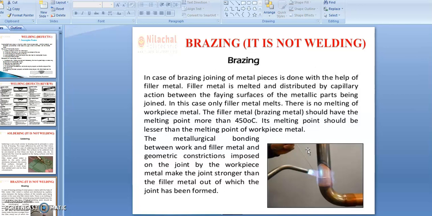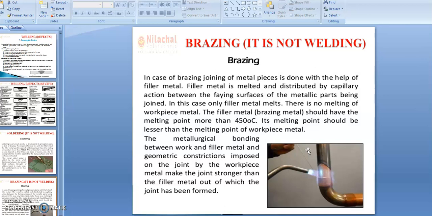If you want to compare the brazing operation with welding, the most important thing is that in welding we fuse the parent metal, and in some cases the filler metal as well, to join it. But in brazing, we do not melt the parent metal. We provide heat only up to the point at which it can melt the filler metal.